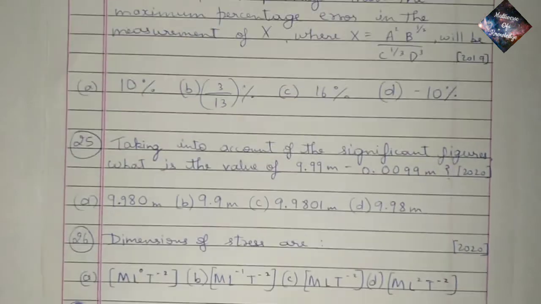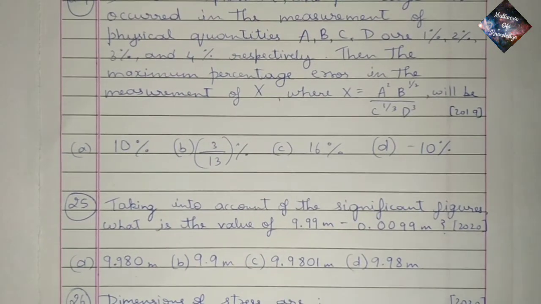Twenty-fourth question. In an experiment, the percentage errors in the measurement of physical quantities A, B, C, D are 1%, 2%, 3% and 4% respectively. Then the maximum percentage error in the measurement of x, where x is equal to a square b power 1 by 2 divided by c power 1 by 3 into d cube, will be.